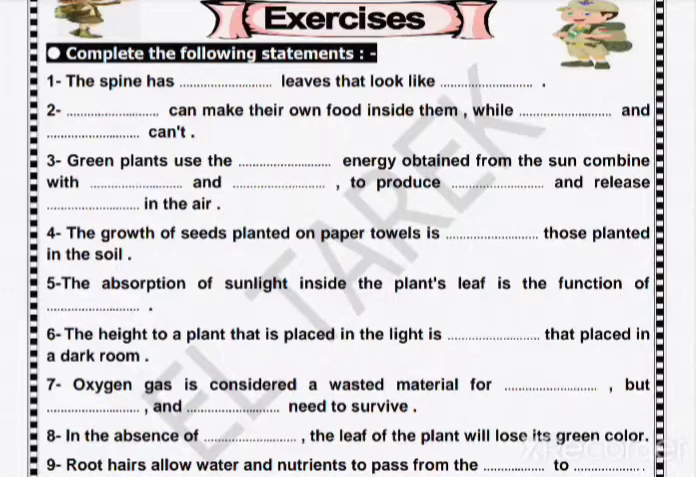Number 6: the height of a plant that is placed in the light is more than the one placed in the dark room. Number 7: oxygen gas is considered a waste material for photosynthesis, but water and sunlight are needed to survive. That is, water and sunlight are needed for us to live.